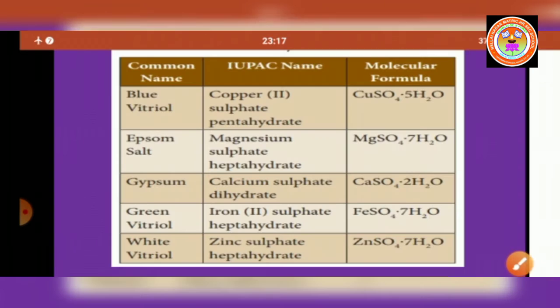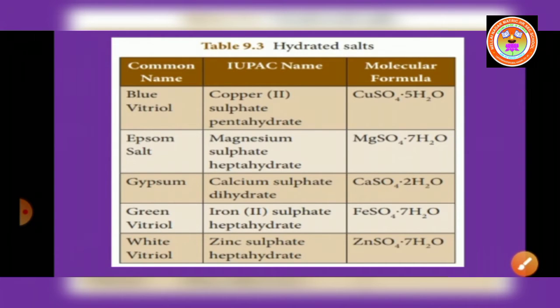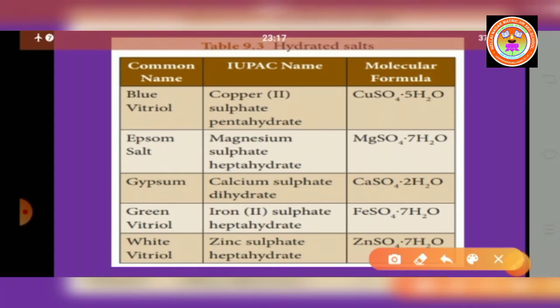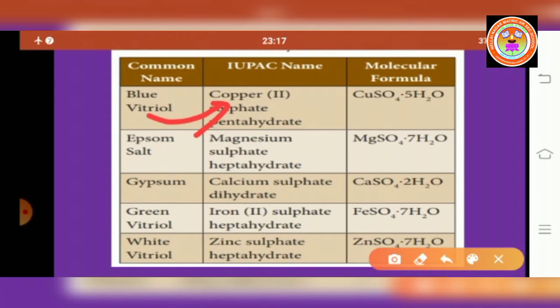Let us see some hydrated salts. First, blue vitriol, that is copper 2 sulfate pentahydrate. Molecular formula CuSO4·5H2O. Here the water of crystallization is 5 because it has 5 water molecules with it.